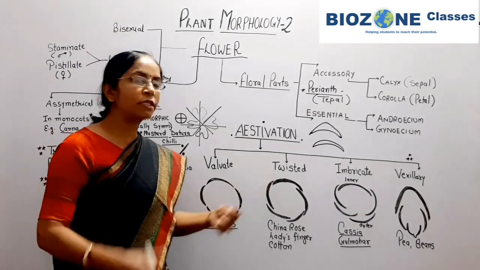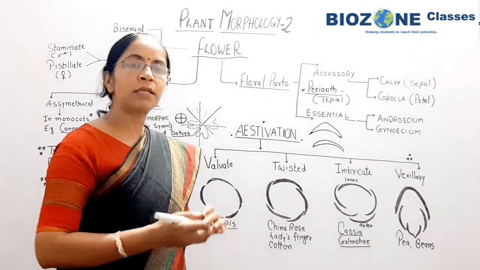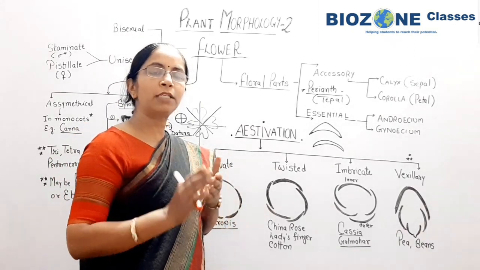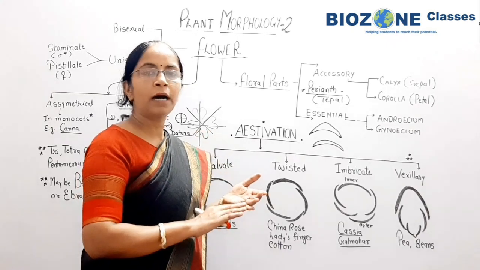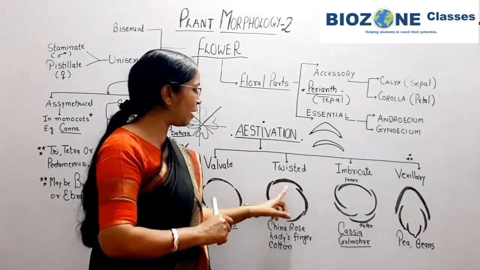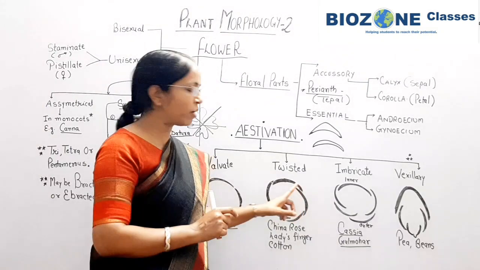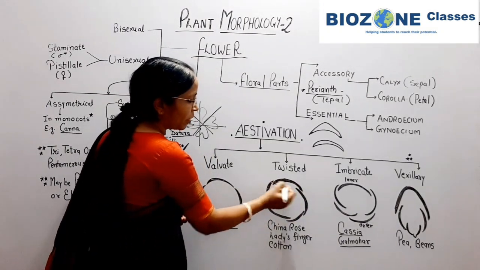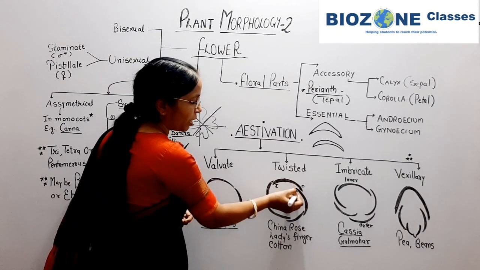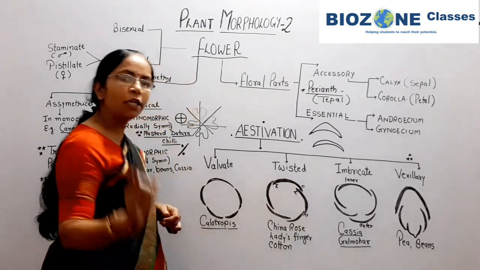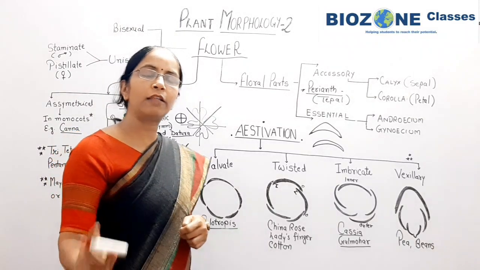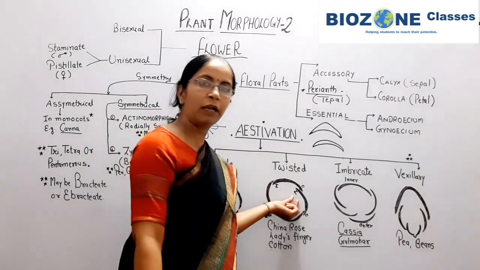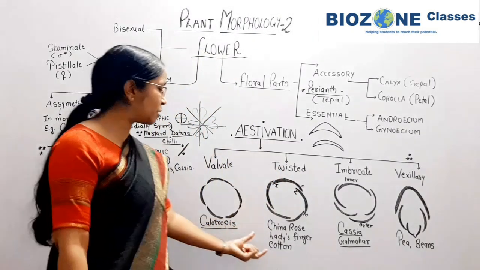Second is twisted. Twisted means twisting takes place. One petal is overlapped by the next petal, or the previous petal is overlapped by another petal. Every petal has two surfaces, one inner and the other outer. For this petal, this one is inner and outer. So each petal has one inner end and another outer end, or you can remember one petal is overlapped by another. Then it is called twisted estivation.